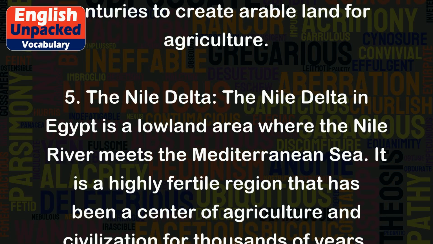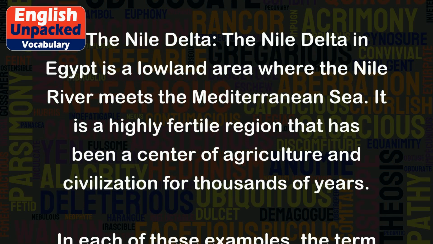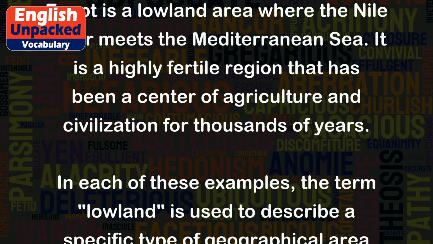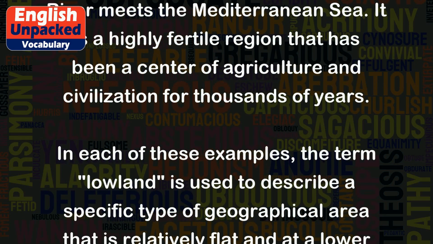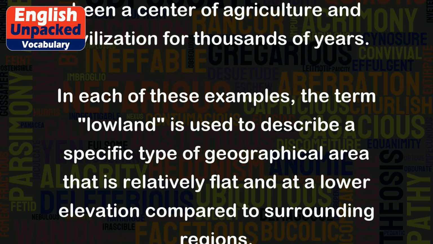5. The Nile Delta. The Nile Delta in Egypt is a lowland area where the Nile River meets the Mediterranean Sea. It is a highly fertile region that has been a center of agriculture and civilization for thousands of years.